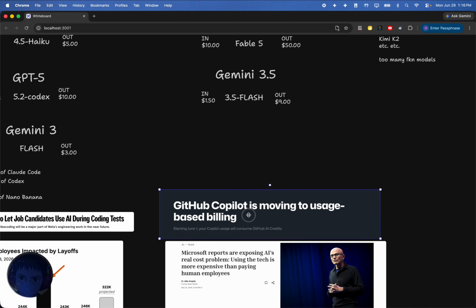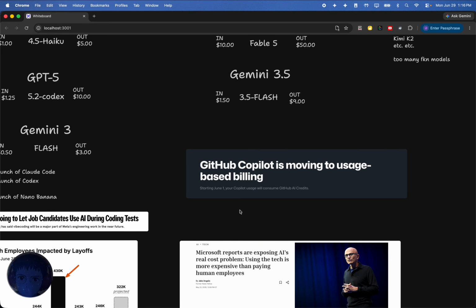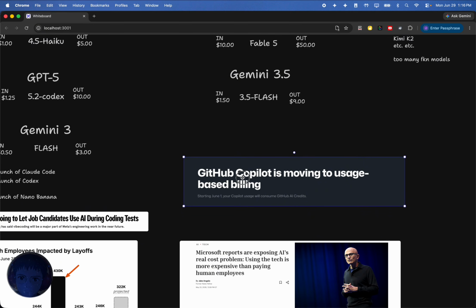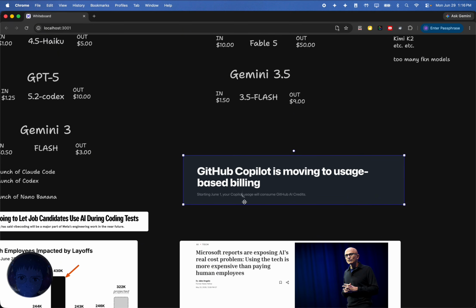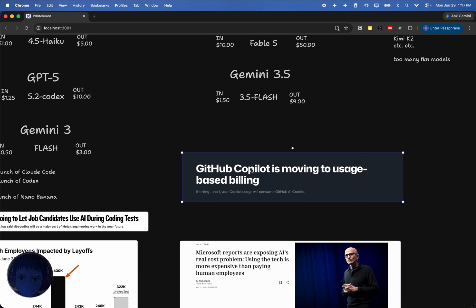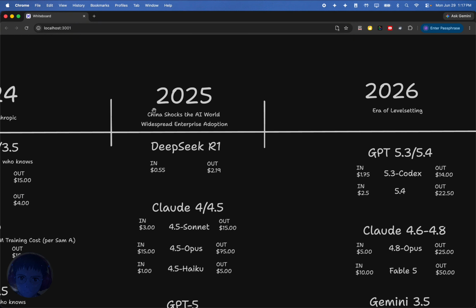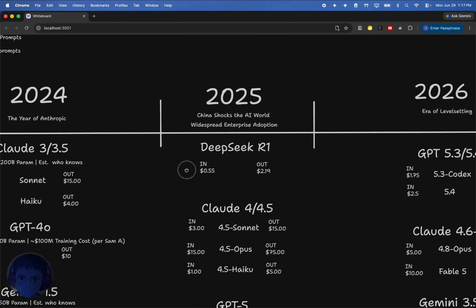And you also saw, earlier in June, GitHub Copilot changing away from the usage-based billing. To me, this freaking sucks because when I started using Copilot, it was insane. Like you could get so much value out of your subscription. It was ridiculous. Now it's like, dude, you spend money now. It costs so much for Copilot now that I dropped my subscription to it and I just completely went all in on Codex subscription. And I'm pretty happy with Codex. I think you can get quite a bit for the price. But definitely, dude, 2025, we had it made. I feel like in 2025, it was just smooth sailing.